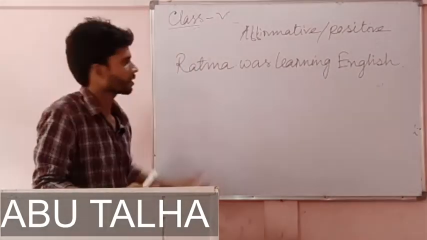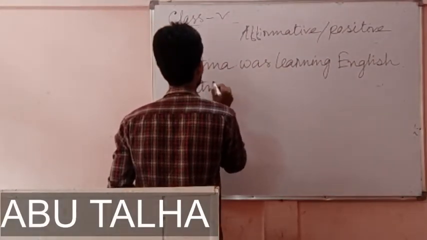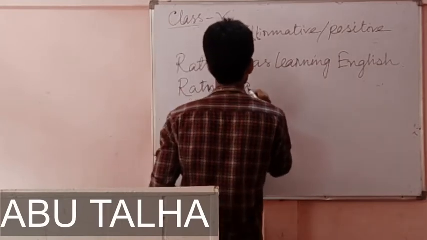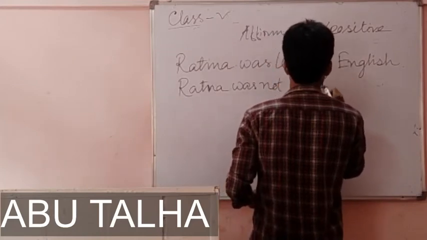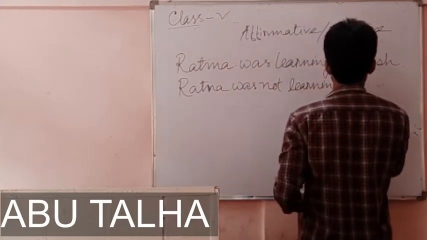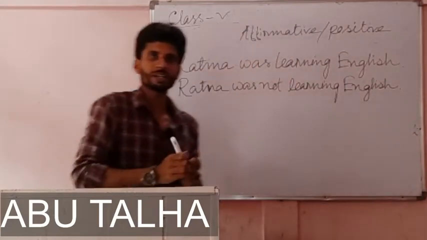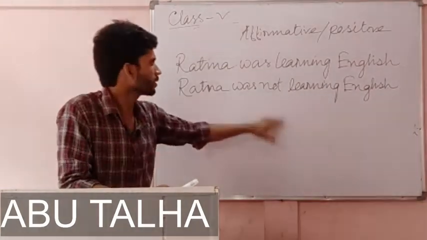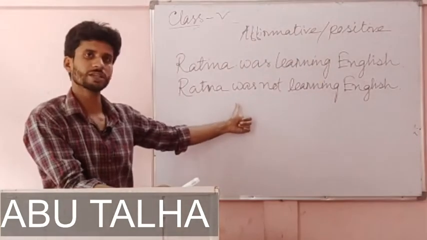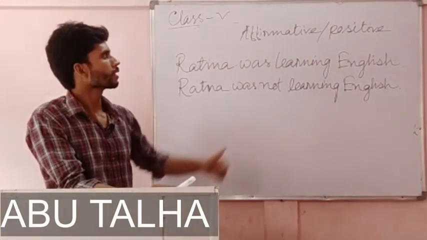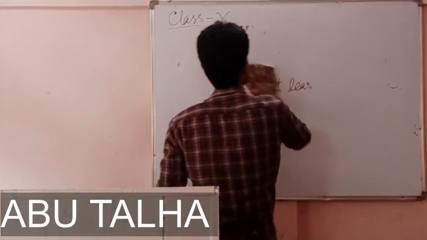So the negative form of this sentence will be: Ratna was not learning English. Now it has become negative. This first sentence is affirmative or positive, and this is the negative form. Now let's go to the next and the last tense, I mean future continuous.